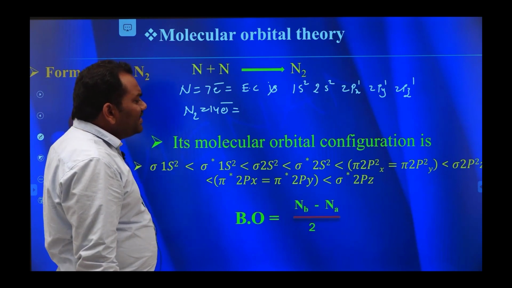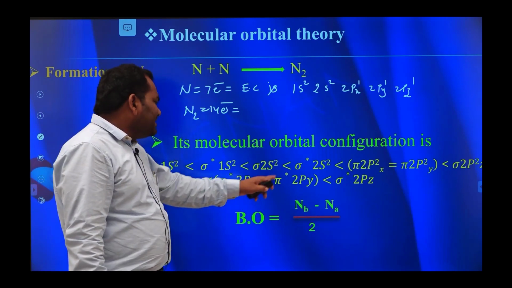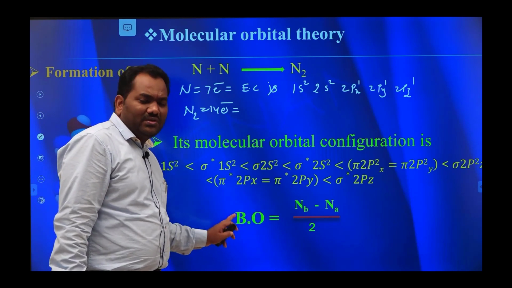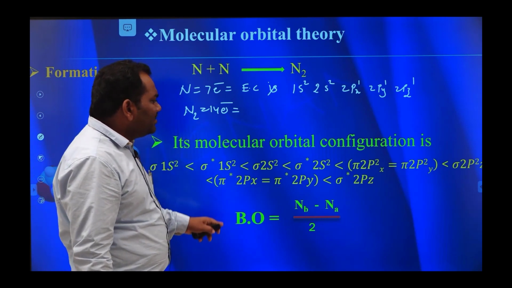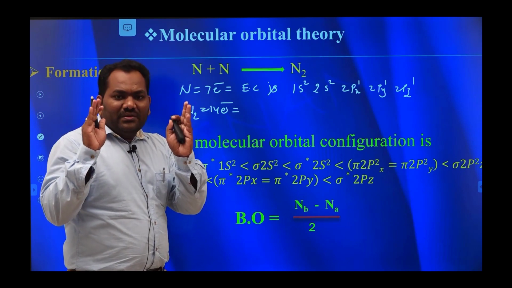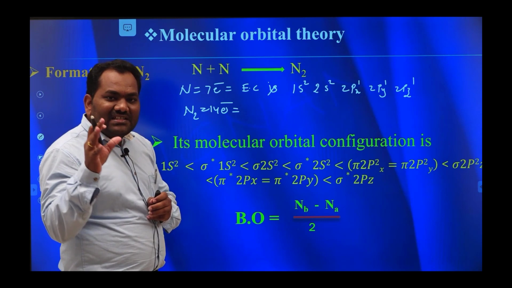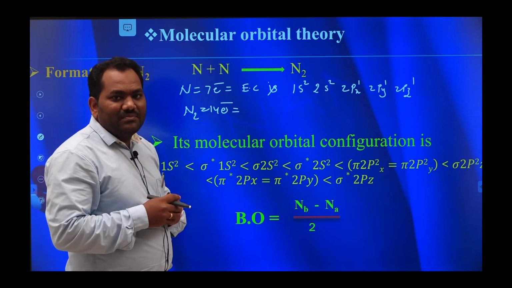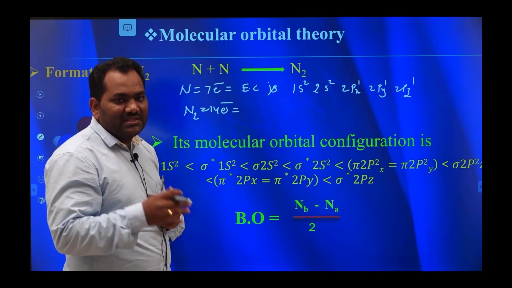Now we can calculate the bond order. Bond order means Nb minus Na by 2. This is the formula we use to calculate the bond order. Here, the number of bonding electrons, now you have to calculate. This is a very crucial step. Why? Because the calculation of the number of bonding electrons is a very important step, and the calculation of the number of anti-bonding electrons is also a very crucial step.